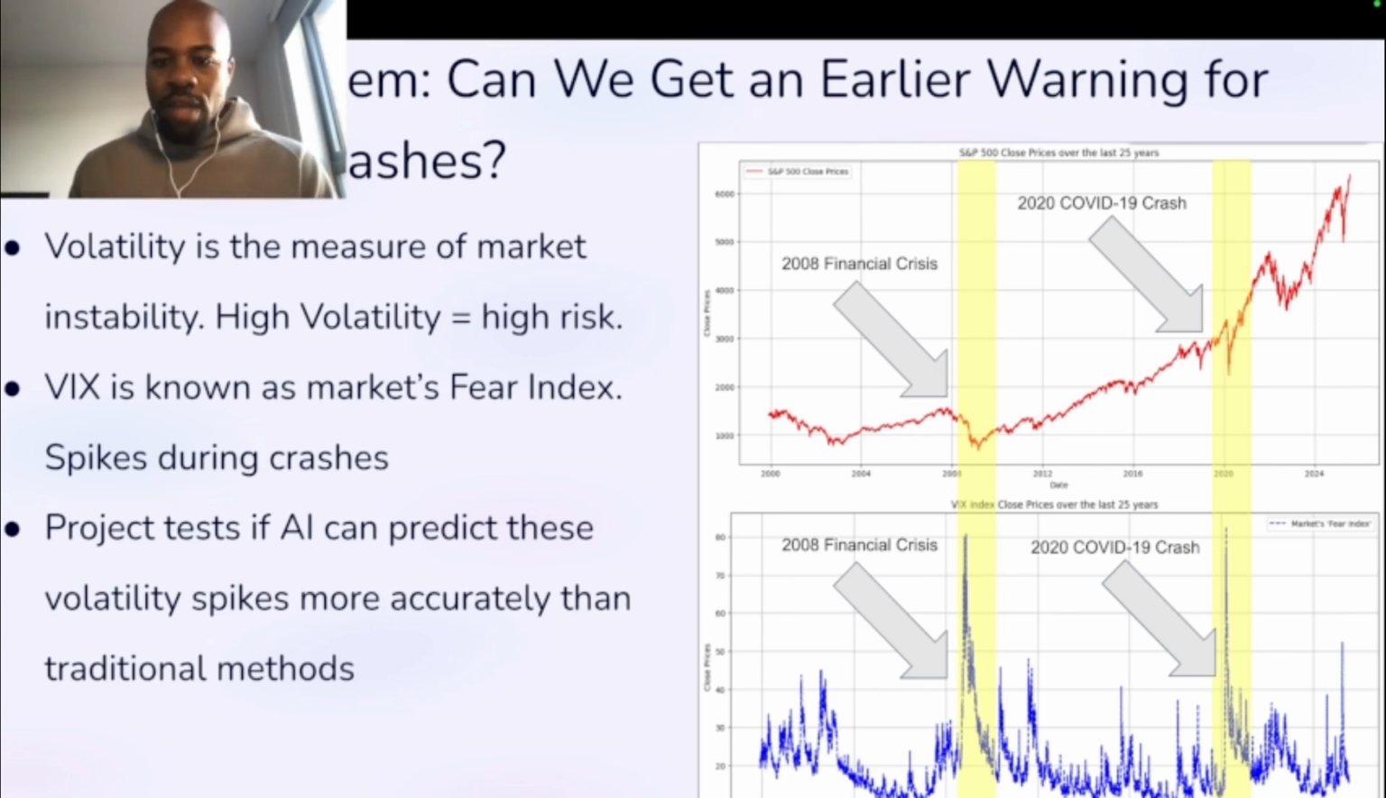On the right, you can see the S&P 500 over the last 25 years, and you can see the VIX index over the last 25 years. The S&P 500 had a big crash in 2008 and during the coronavirus pandemic, and you can see the VIX also shot up during those two periods. The VIX is known as the fear index, and it spikes during crashes. So my aim is to see if AI models can improve prediction compared to the traditional methods currently being used.